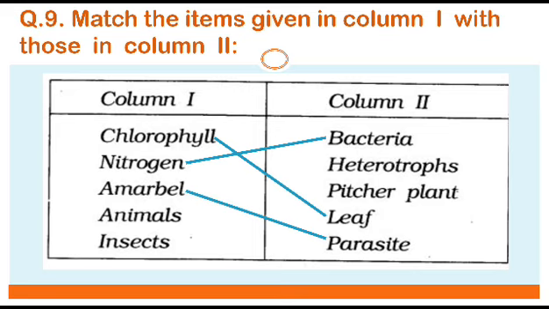Next is animals. Animals cannot make their own food. That means they are heterotrophs. They depend directly or indirectly on the plants. Next is the insects. So you know that insects will match with pitcher plant, because pitcher plants can trap the insects and feed on them. Now we will go to the next question.